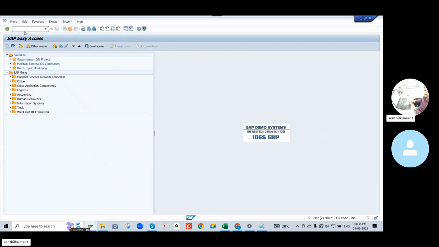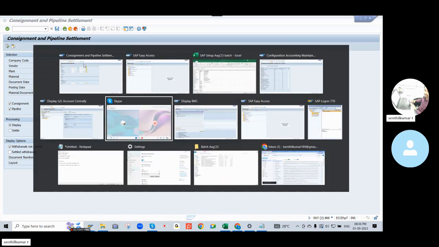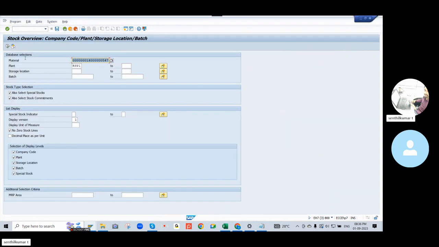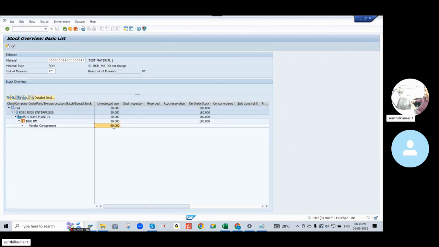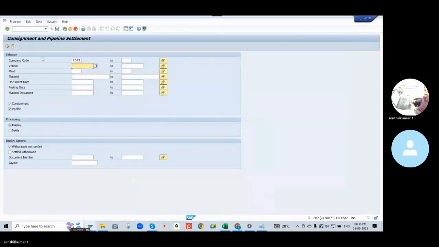Settlement is payment. They can use transaction MRKO for settlement. So they can use company code, vendor number, and see the vendor also. Now you can see the stock in the system. That same material: you can reduce 90 from the vendor consignment stock, because 10 we have issued to a requirement. So I can select the vendor also for settlement. This is the MRKO transaction for consignment and pipeline settlement.